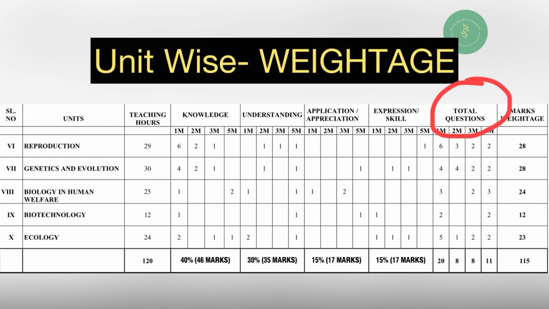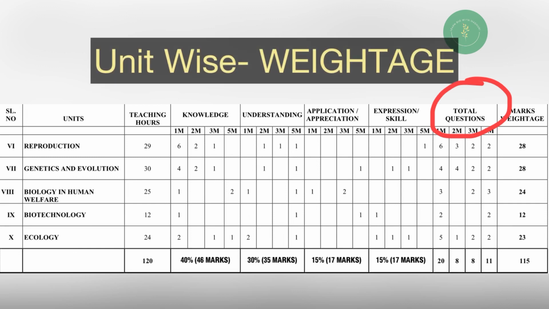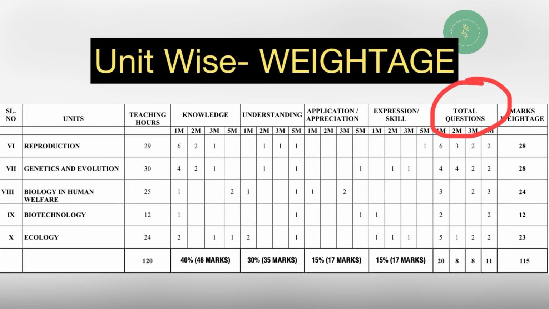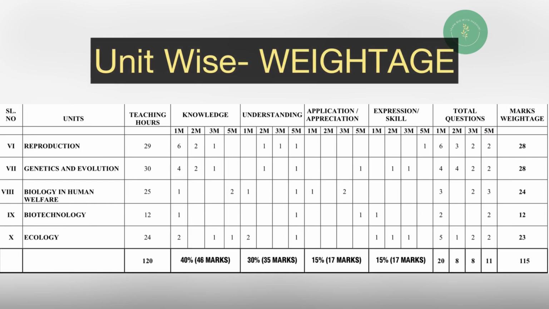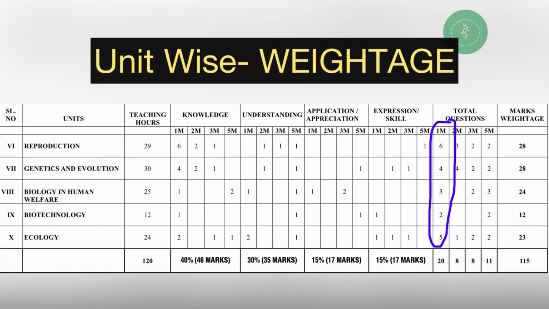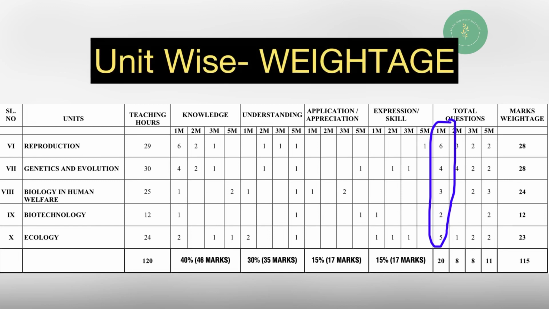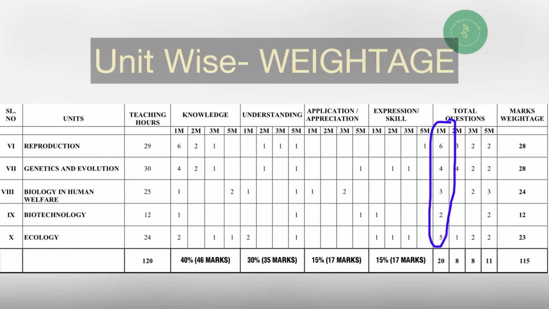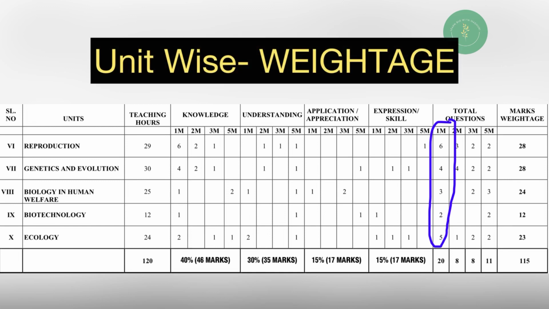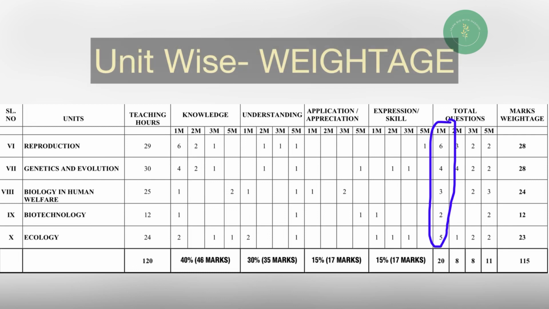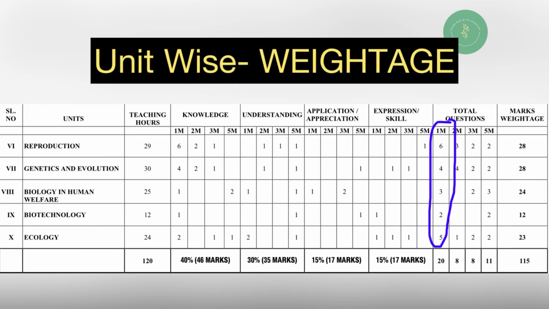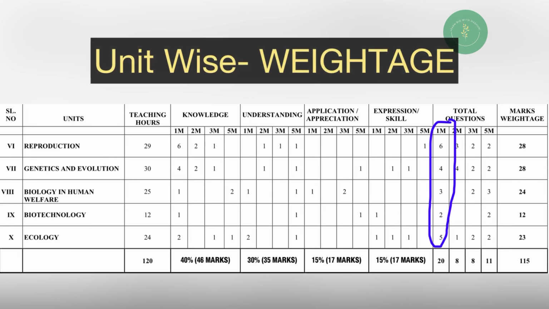Now let us see the total number of questions like 1 mark, 2 mark, 3 mark and 5 mark arising from these units. From unit 6, 1 mark questions will be 6. Unit 7, 1 mark questions will be 4. Unit 8, 1 mark questions will be 3. Unit 9, 1 mark questions will be 2. From Unit 10, 1 mark questions will be 5.